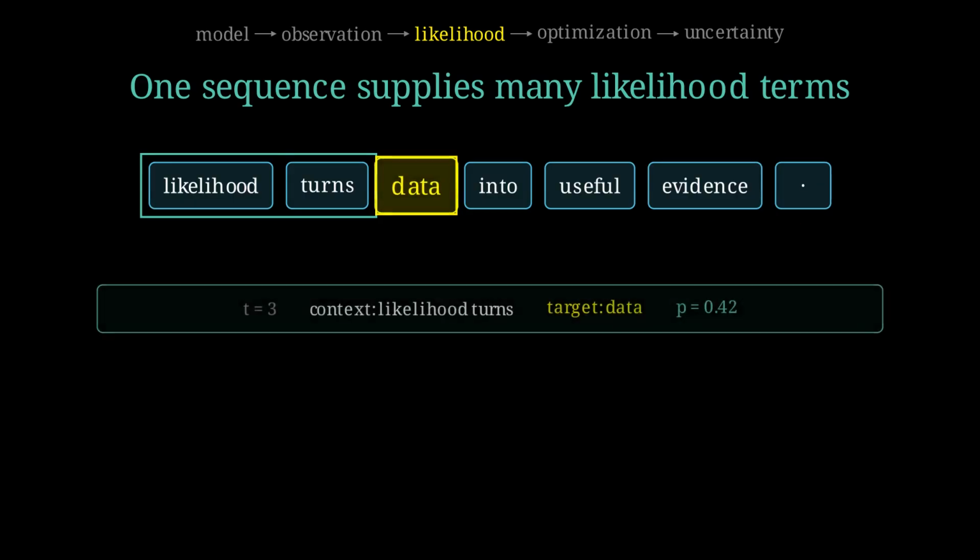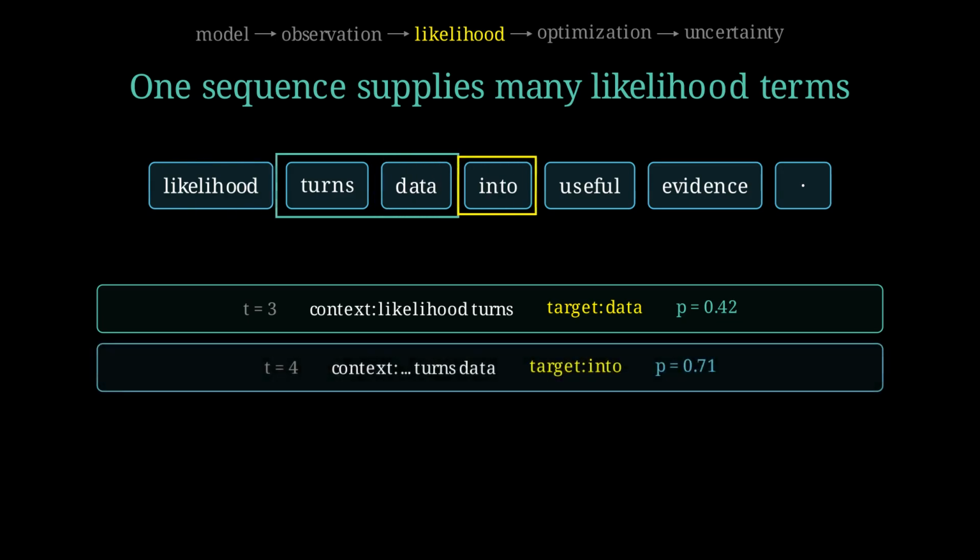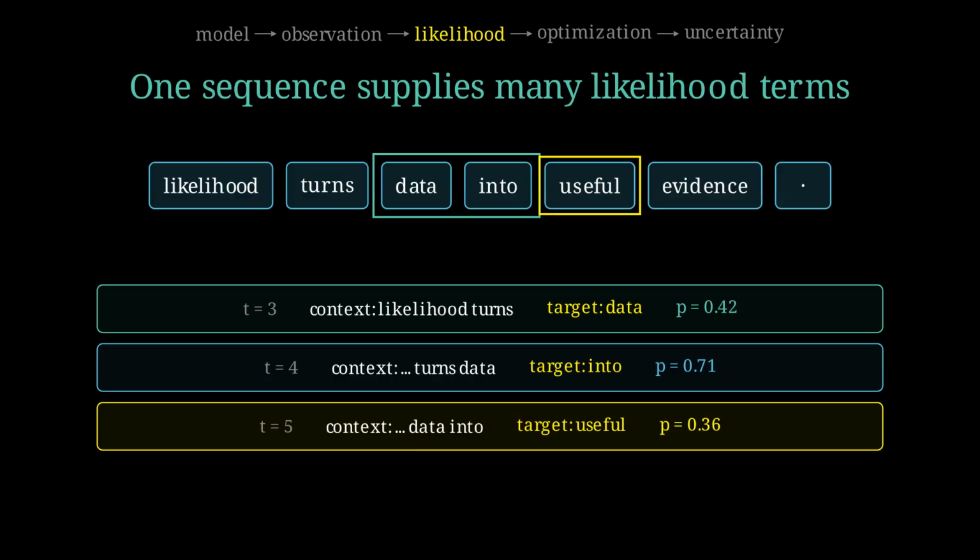At the first marked position, one context produces one observed target and one conditional probability. Move right and the context grows. A new target produces a new contribution. Move again. One sequence therefore supplies many related training examples, one for nearly every token position.